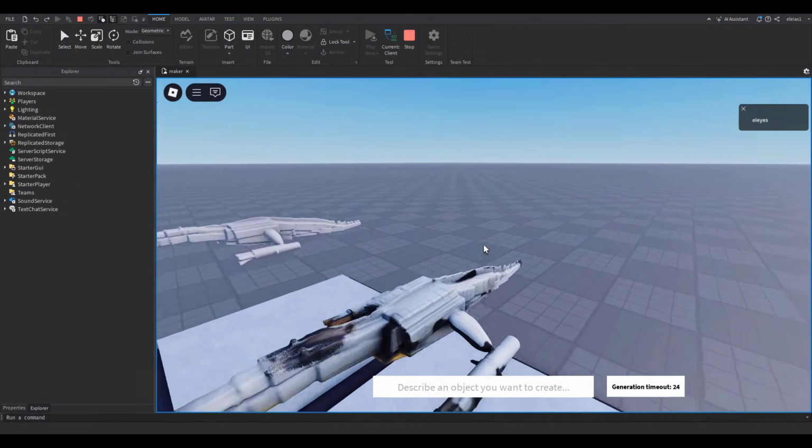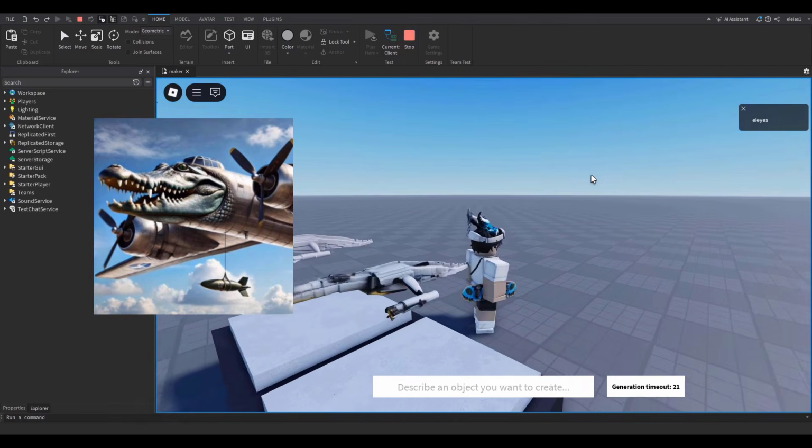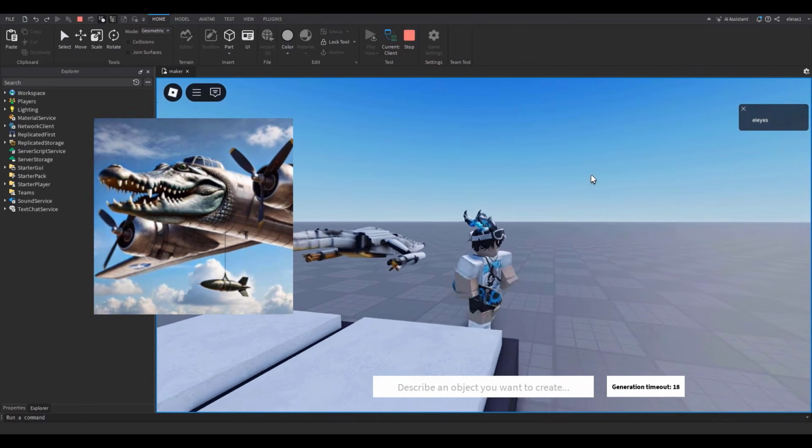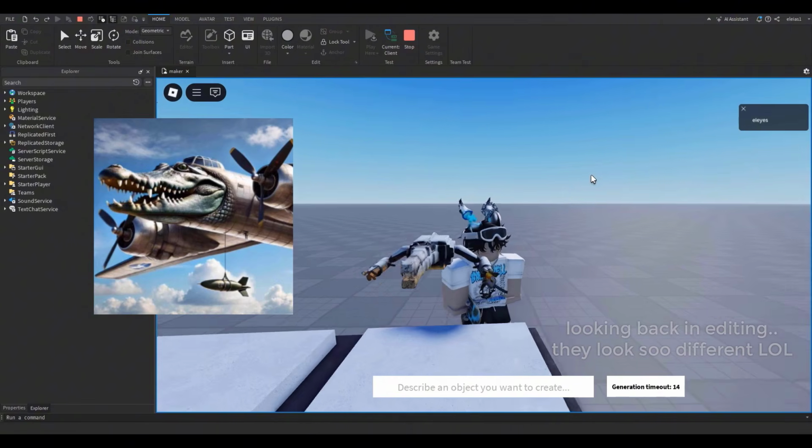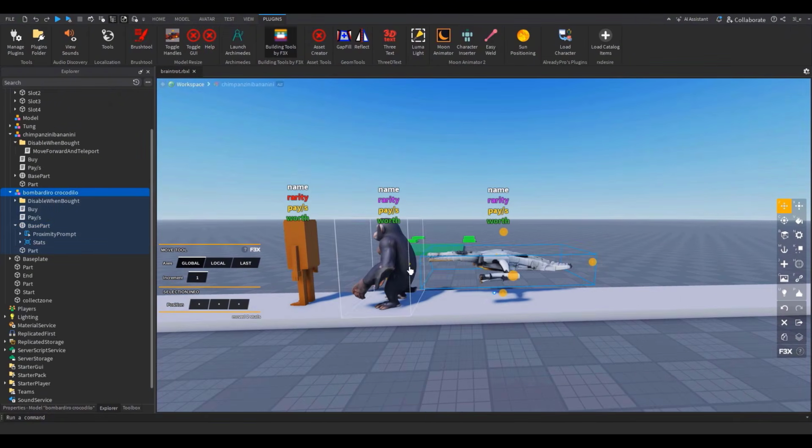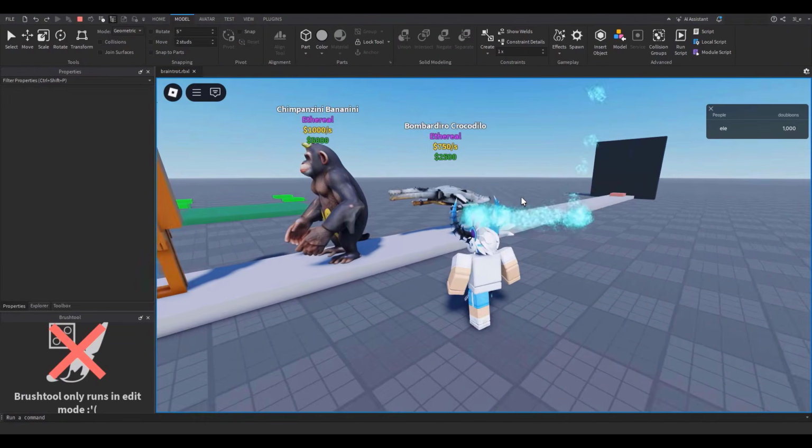Okay, great. Wait, it's actually not that far off. The colors are off, but it's actually not that far from the original. Like the head is proper. It just looks actually correct. Wow. Okay, not bad. There you go. Just this guy's wide. Just move him a step back. Now we gotta change his name and rarity. There he is, Bombardino Crocodile.